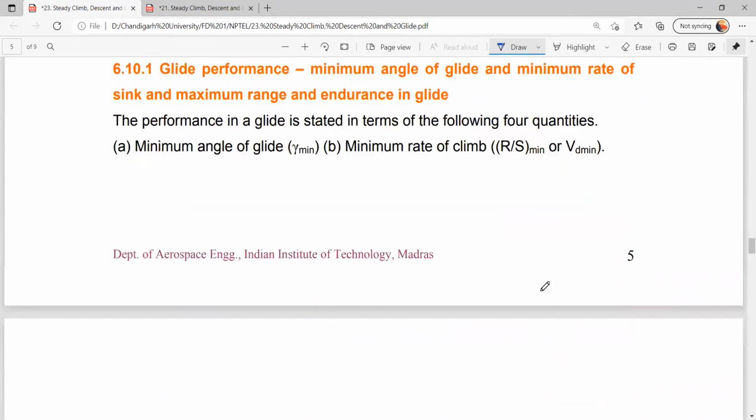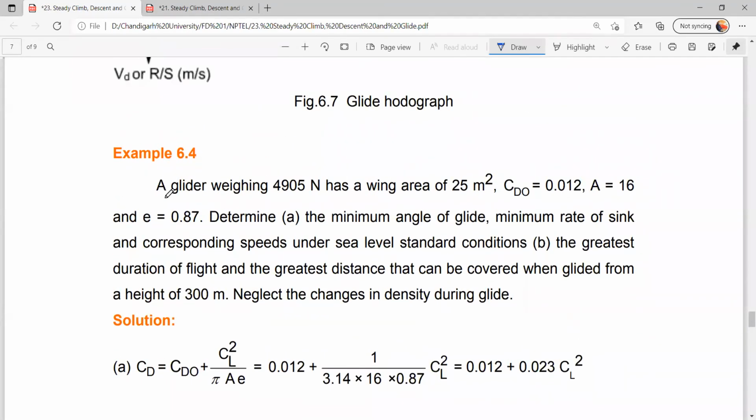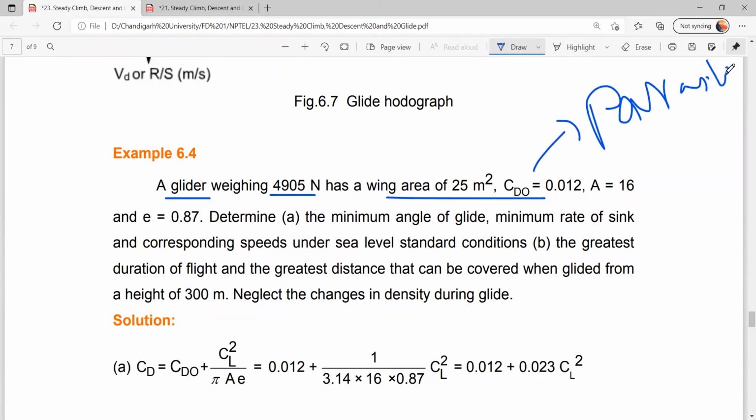Okay, so I request all of you to note down a problem related to glide. A glider of weight 4,905 Newton has a wing area of 25 meters square. Parasite drag coefficient is given. Aspect ratio is given, and e, the Oswald efficiency factor, is also given. So we need to determine the minimum angle of glide, the minimum rate of sink, and the corresponding speed under sea level standard condition. So this is the first thing.